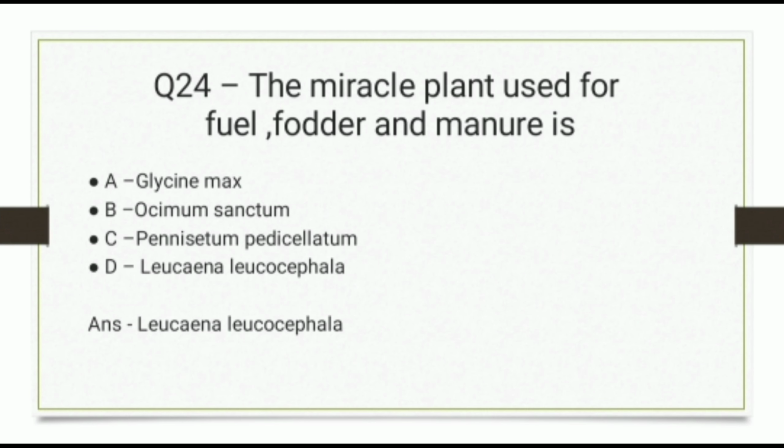Question 24. The miracle plant used for fuel, fodder, and manure is, and the options are Glycine max, Ocimum sanctum, Pennisetum pedicellatum, Leucaena leucocephala. And the correct answer is Leucaena leucocephala.